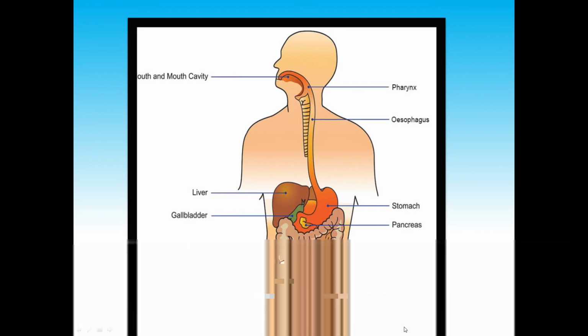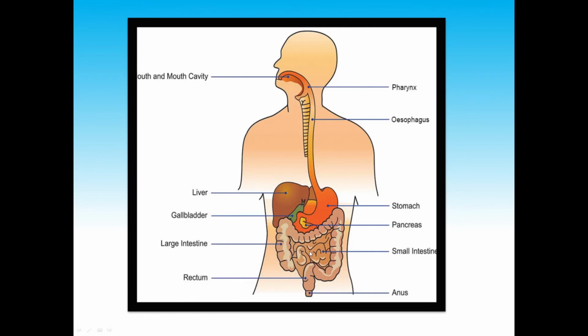This large intestine is not longer than the small intestine. If we compare the length of both the intestines, the length of the small intestine is longer than the length of the large intestine. Okay, so after the absorption in the small intestine, the unwanted things move into this tube.